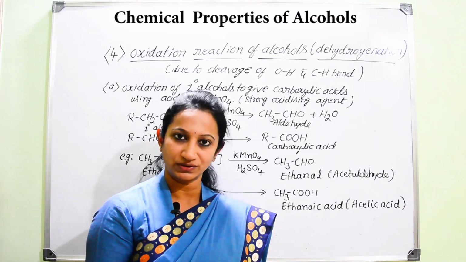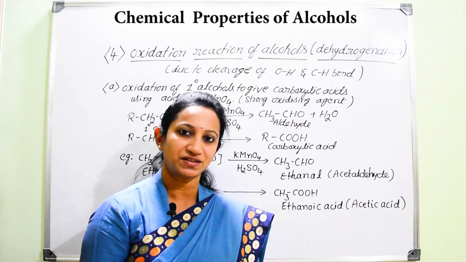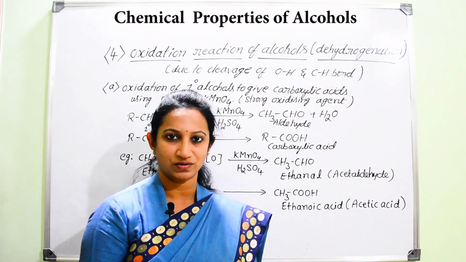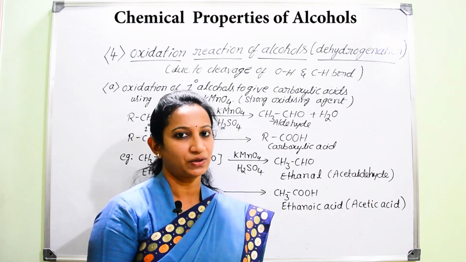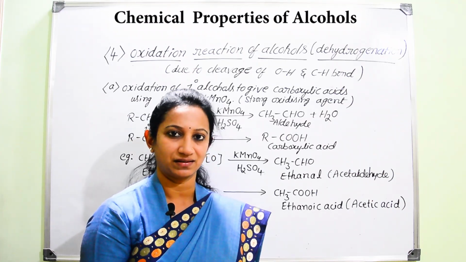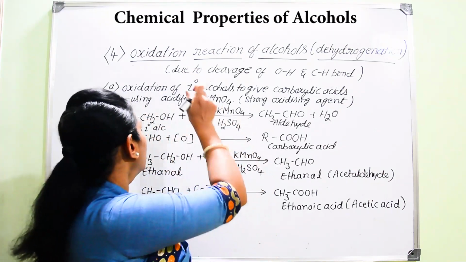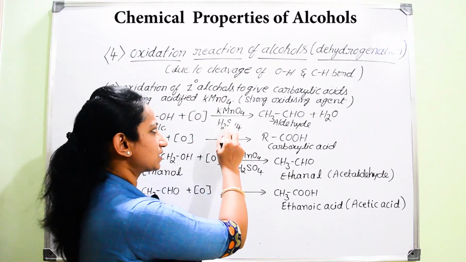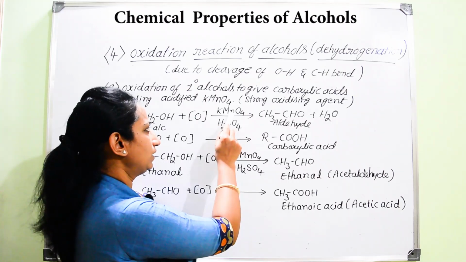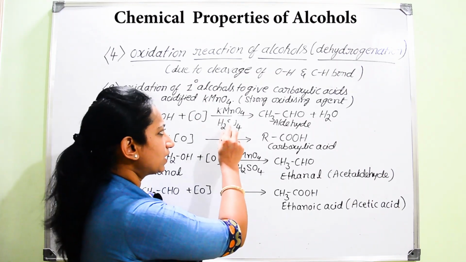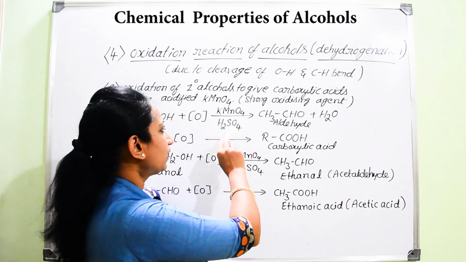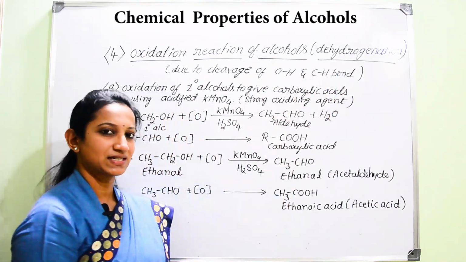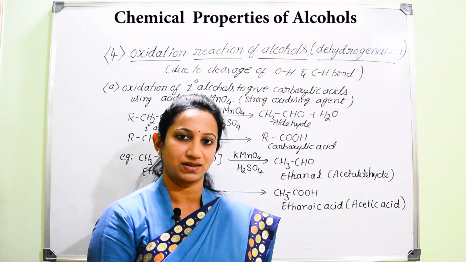Now, you should be very careful about the difference between dehydration and dehydrogenation. Alcohols can undergo both dehydration as well as dehydrogenation. In the presence of only concentrated H2SO4, alcohol can undergo dehydration to give alkene. But here, particularly with primary alcohol in the presence of acidified KMnO4, that is a strong oxidizing agent, we are going to remove hydrogen atoms. Hence the process is called dehydrogenation.